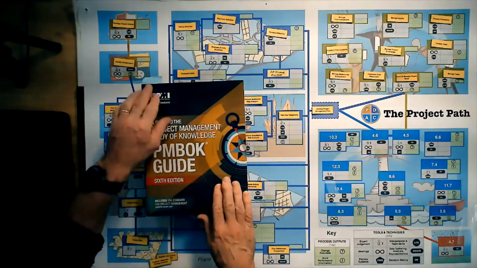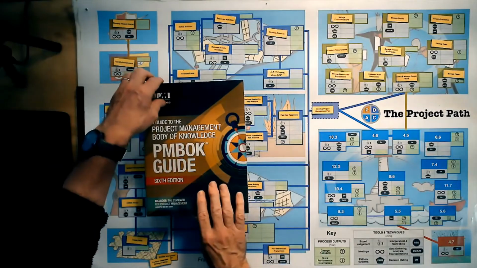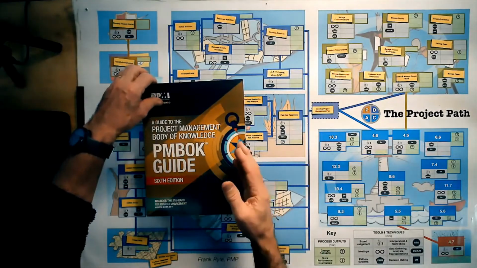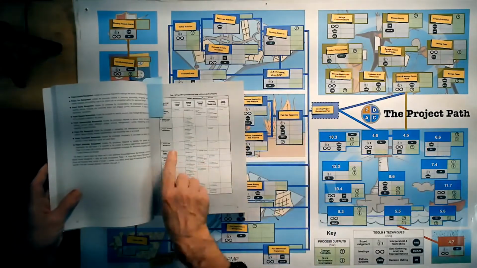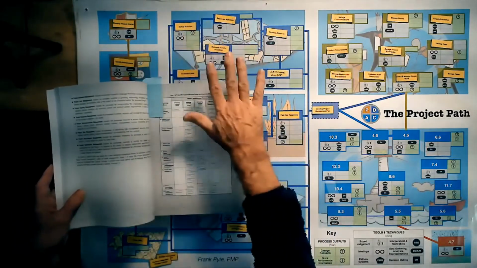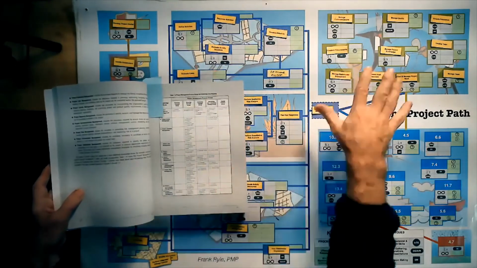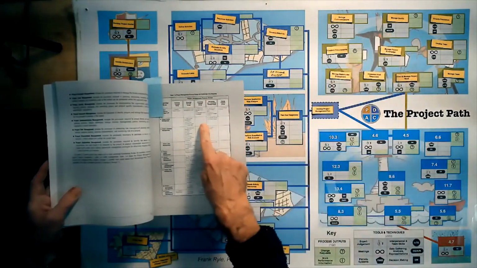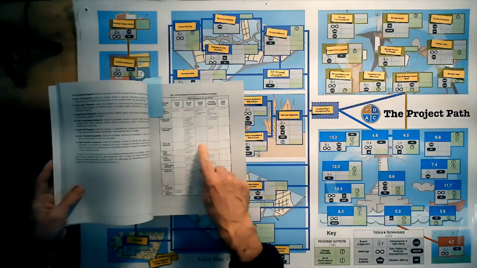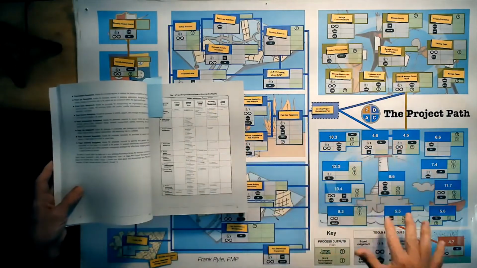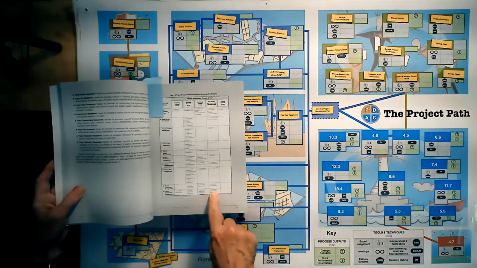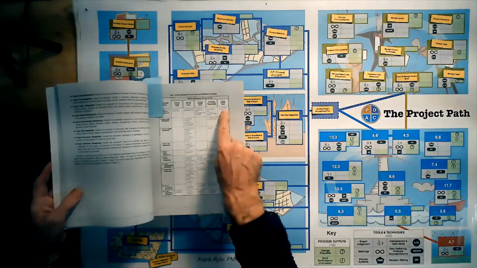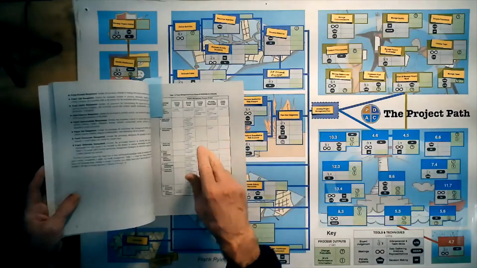Okay, so now we're going to look at monitoring and controlling. Make sure you make that distinction in your mind, monitoring and controlling, and also closing. So we've looked at initiating and planning, that was here. We've looked at executing, that was over here. Remember, no execution of the scope or the schedule or the cost. But now you can see that monitoring and controlling goes through all of the knowledge areas. Okay, so it goes through all of them here. And then closing, of course, has only one process in it.